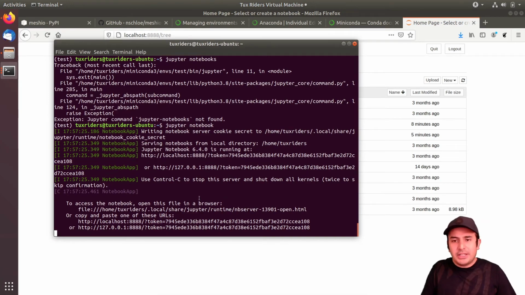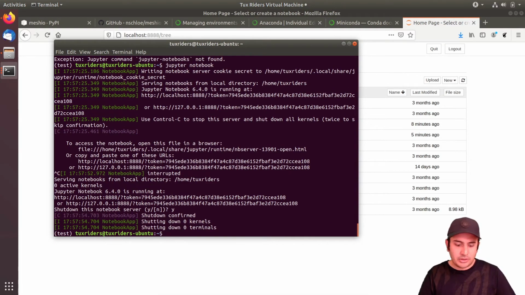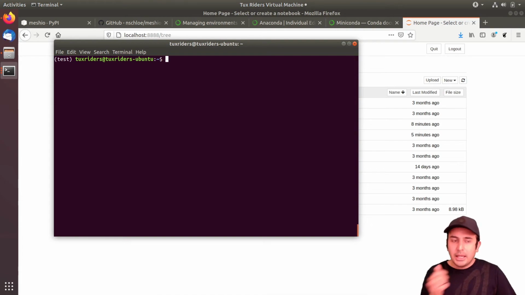And indeed this is the best way to install Jupyter. You have now Jupyter installed with all the dependencies and it's fully functional. But I press Ctrl+C to the server because I want to shut down the Jupyter server. But yeah, I wanted to show you that this is a way that you can install Python packages and Python programs. So very similar to PIP, you can use Conda install.